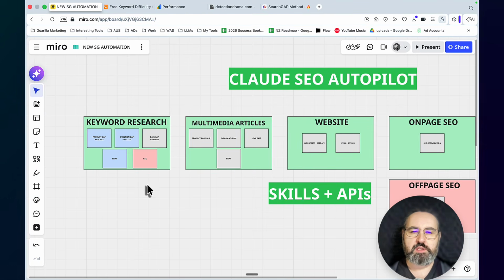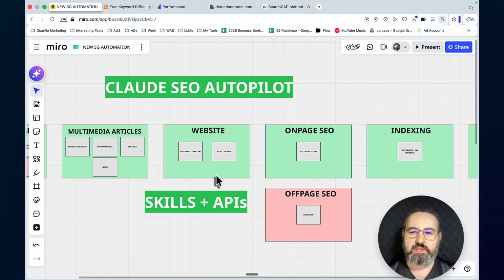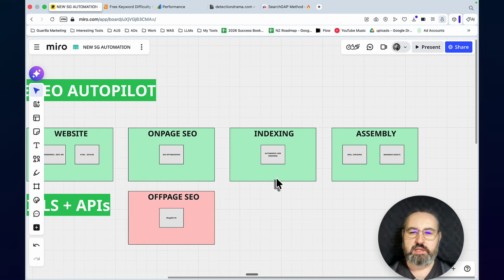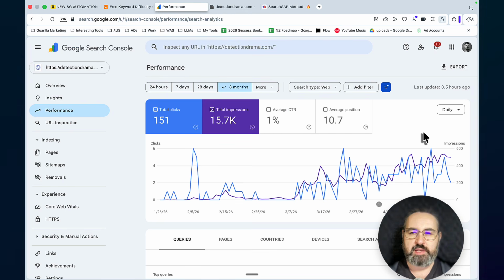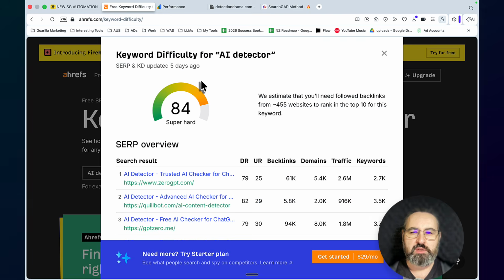So today is going to be lesson 3 in our Claude SEO Autopilot series, where we're building a monstrous Claude SEO automation that does keyword research, writes multimedia articles, connects everything to the website, does on-page SEO, indexing, and assembles everything every day. This is part of my larger test case study, where I'm able to show results like this, completely bypassing Google Sandbox in a niche that is deemed super hard by Ahrefs.